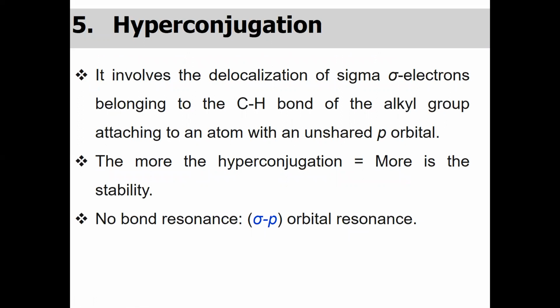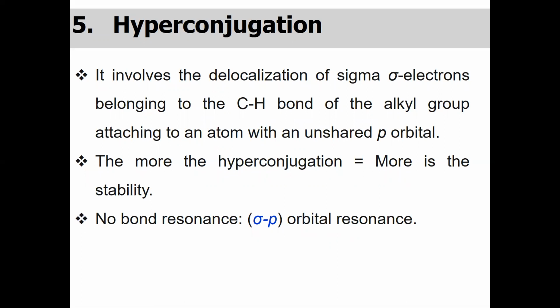The last, a very important electronic factor is the hyperconjugation. It involves the delocalization of a sigma electron belonging to the carbon hydrogen bond of the alkyl group attaching to an atom with an unshared p orbital.